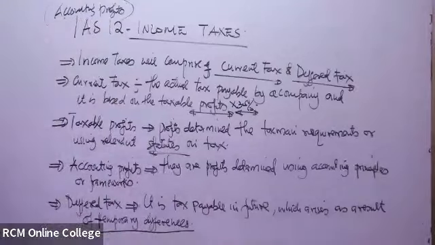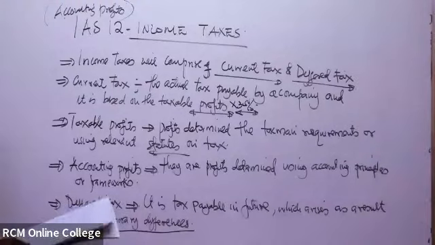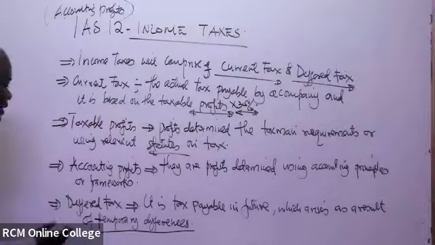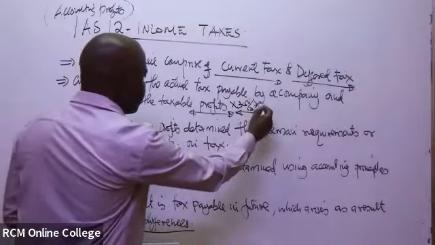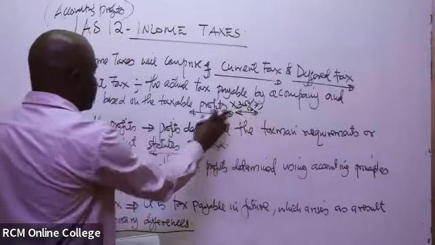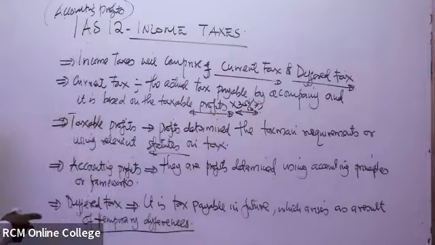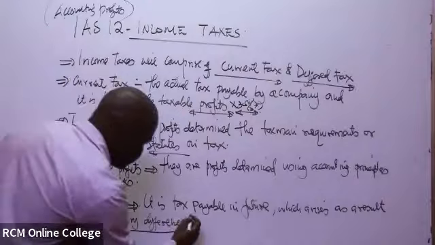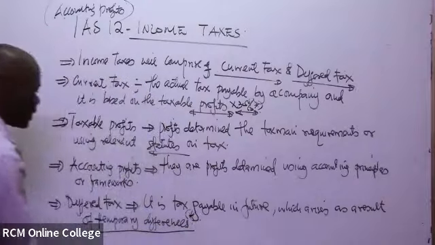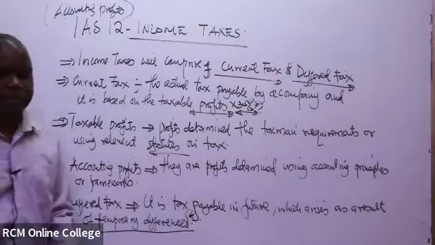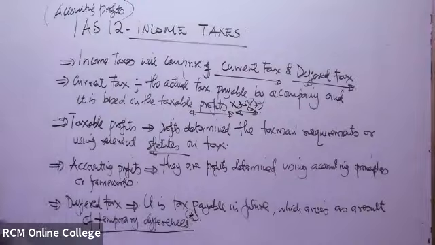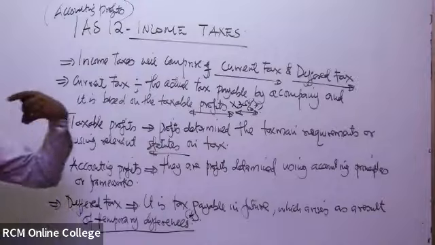Of course, you can see there's a new term that has come up. So, temporary differences. How do you get the temporary differences? Because ideally, to get the current tax you take 30% of the taxable profits. But for the deferred tax, you first determine the temporary differences, then you take 30% of the temporary differences, which enables you to determine the deferred tax that you will end up paying in future.